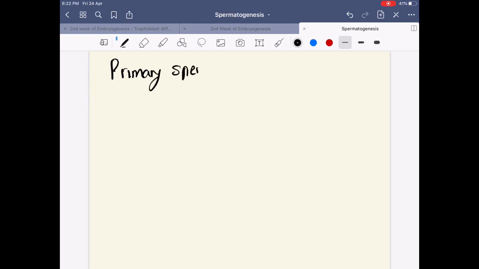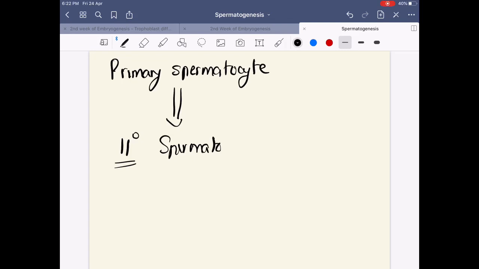The primary spermatocyte is going to become secondary. I'm going to represent secondary like this. This stands for secondary. Clear? This is the secondary spermatocyte. And this is actually a process of meiotic division. It is actually meiosis 1. Clear? Meiosis 1. This is a secondary spermatocyte.